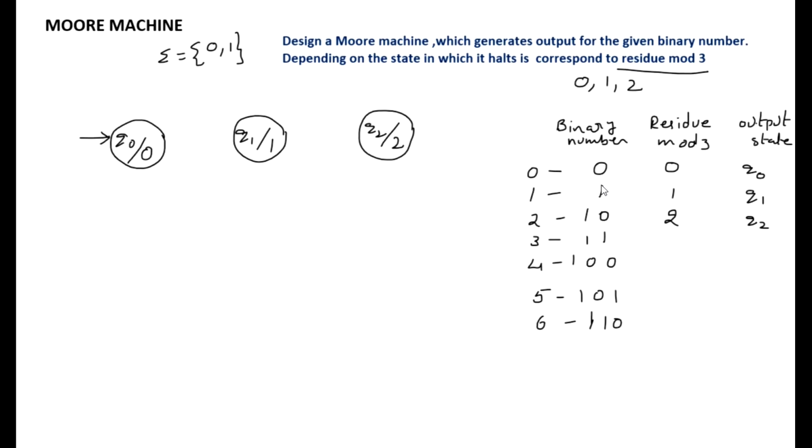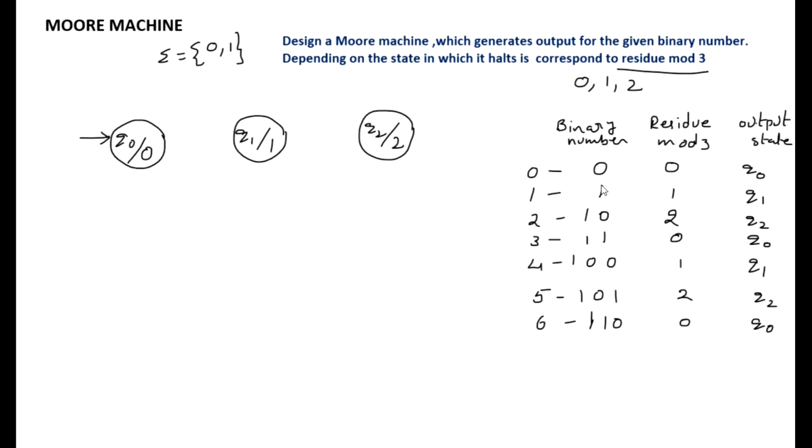If the number is 3, the equivalent binary number is 1, 1. When divided by 3, the remainder is 0, so it should stand in state Q0. If the number is 4, the binary representation is 1, 0, 0, and when divided by 3, the remainder is 1, so it should stand in state Q1. If the input is 1, 0, 1, it is the binary equivalent of 5. When divided by 3, the remainder is 2, so it should stand in state Q2. And 1, 1, 0 is the binary representation of 6. When divided by 3, the remainder is 0, so it should stand in state Q0.